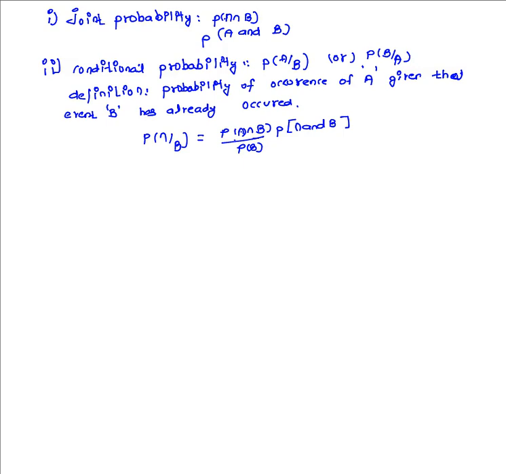Similarly, the other one, P of B by A, is given by P of B intersection A divided by P of A. Now let us see the statement of Bayes theorem.